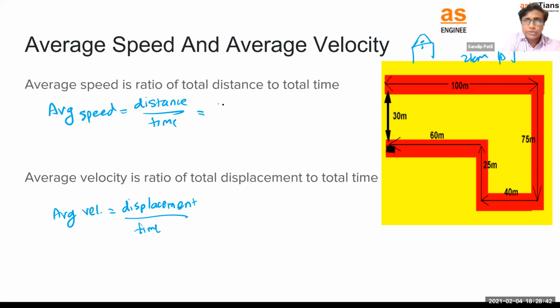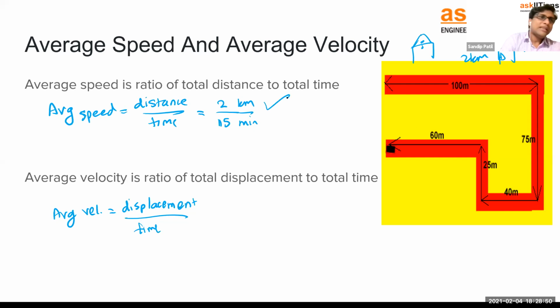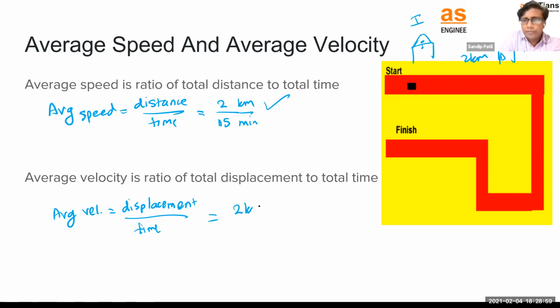Average speed will be how much? 2 kilometers divided by 15 minutes. So we can say this is our average speed. Simple. What is the displacement? Displacement, you are going from home to school, right? So this is the initial point, final point. So I can say yes, displacement is also the same. Time is also the same, right? Good. So this is the first case.